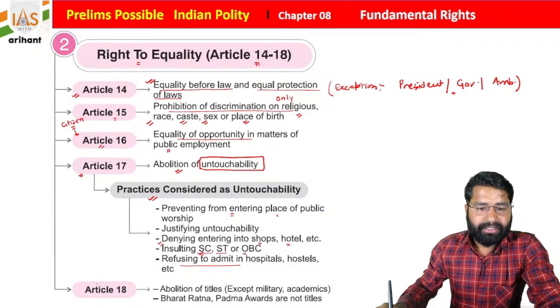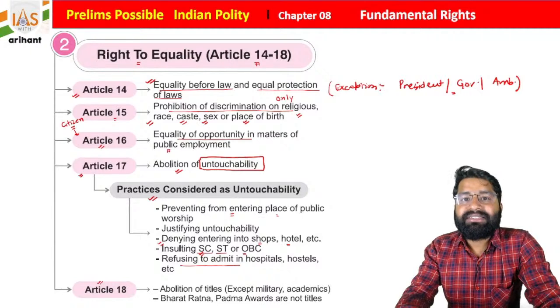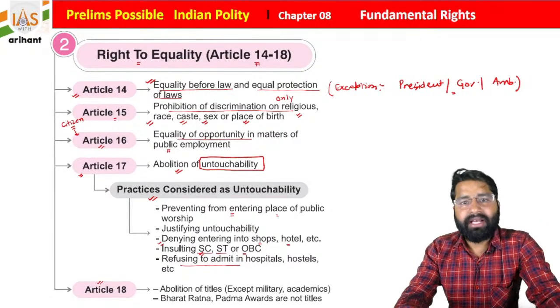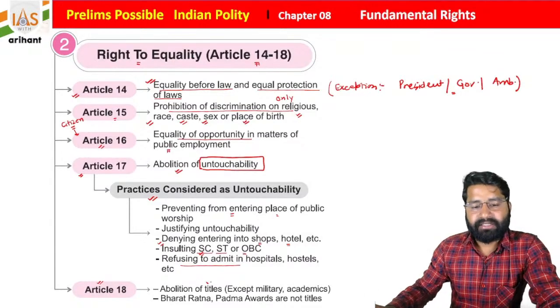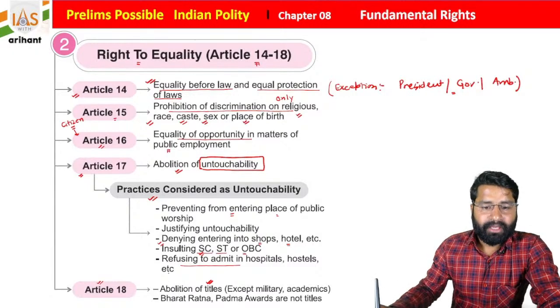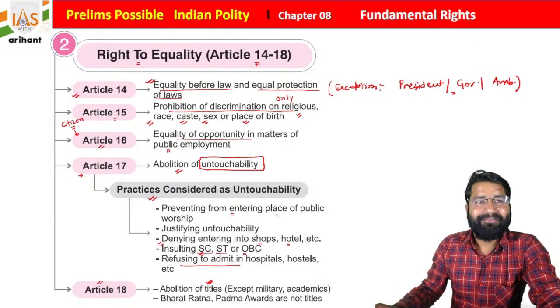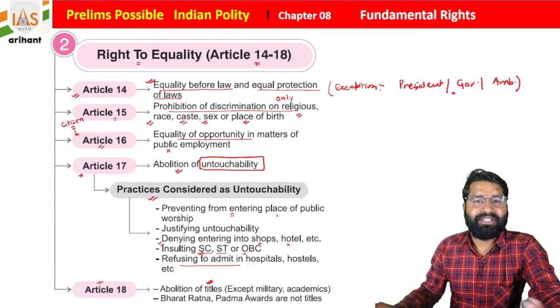Then we have Article 18, to make everyone equal. It says that no one will use hereditary titles, very important. No one will use hereditary titles like Rai Bahadur, Khan Bahadur, Rai Zada. These are the titles that were given by Britishers or some kingdom, so you are not going to use the same. But let's suppose someone's name is Raja, it will not be considered a title; his name is Raja. But if I give a title to you, that now you will be called Mohit Maharaj, then Maharaj is a title, so you can't use it.